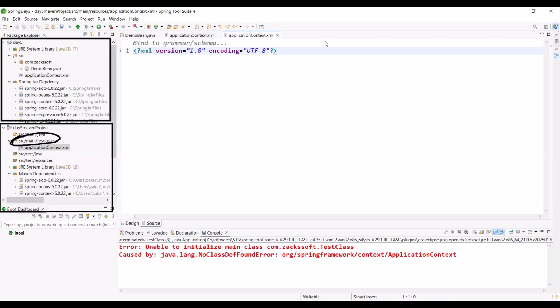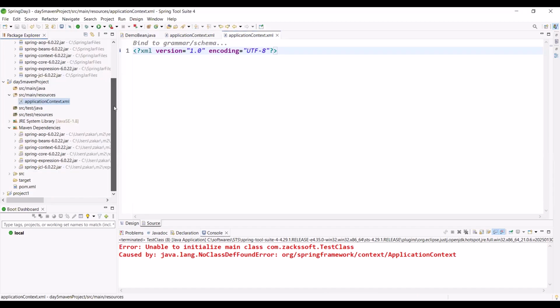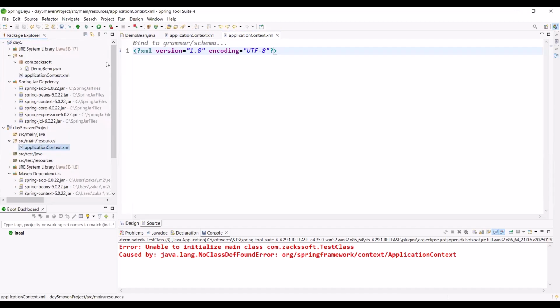How to add the dependency? For a Maven project, no need to add the jar file into the class path. Maven will download everything automatically for us. Up to now, I hope there is no question. Now tell me what I should do. There is a default tag. Can you tell me the tag name? Beans.